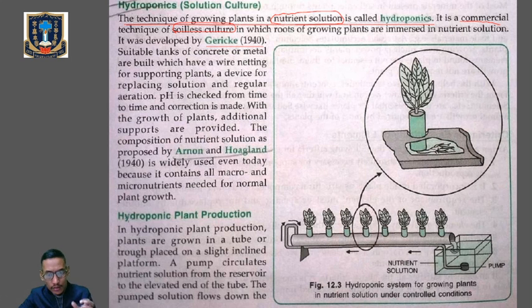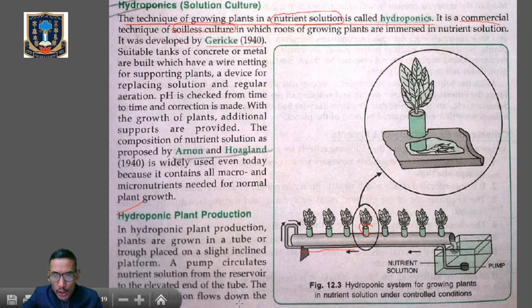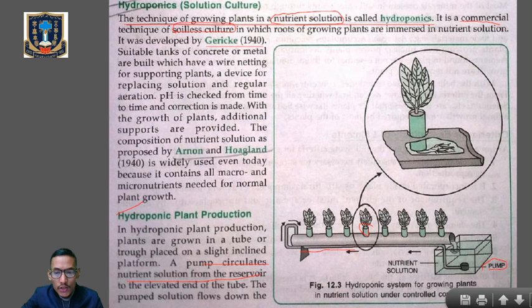Now let's see how we can grow the plant in hydroponics, or in a nutrient solution. You can see the figure number 12.3 over here. In hydroponic plant production, plants are grown in a tube. You can see the tube over here. The plants are grown in a tube and it is kept on an inclined platform. Then what do we require? We require a pump, because the pump will circulate the nutrient solution from the reservoir to the elevated end of the tube.